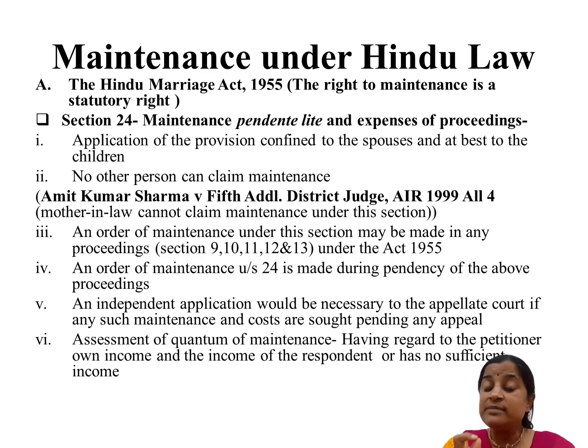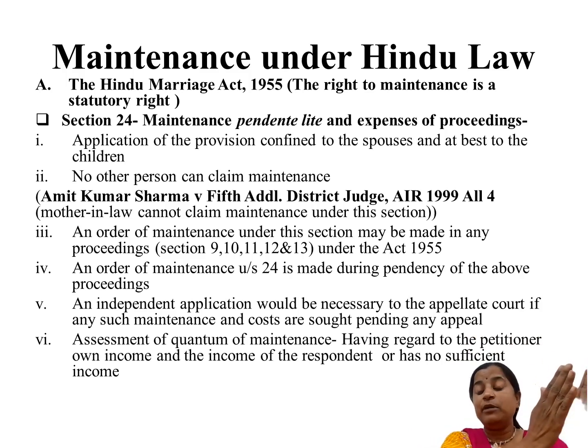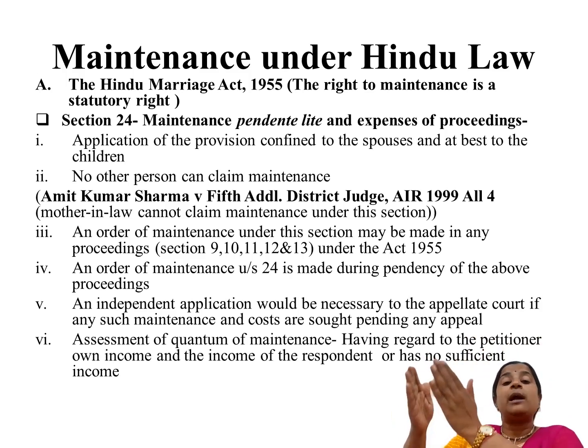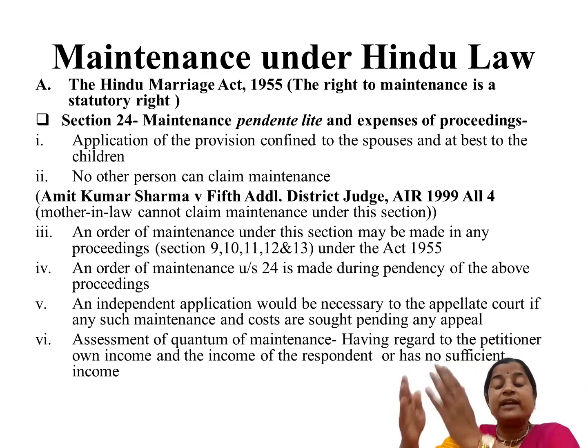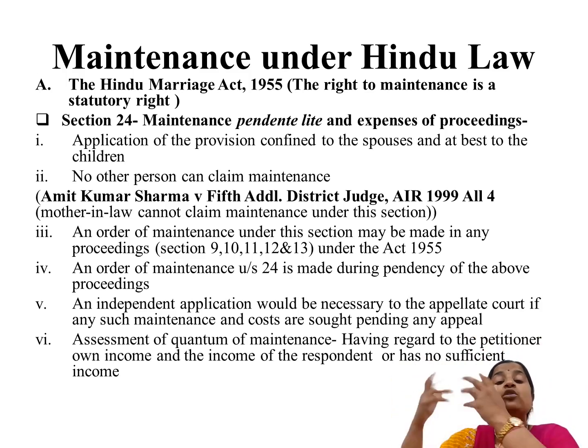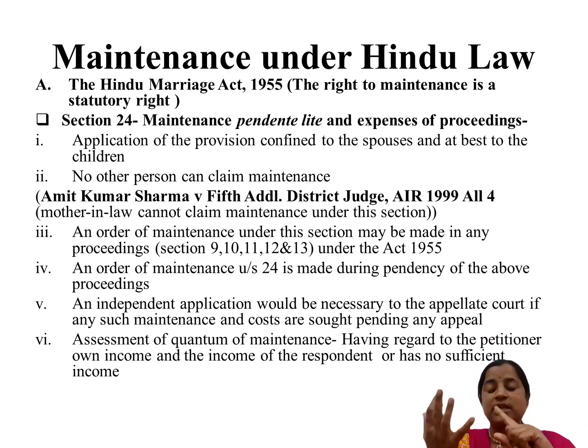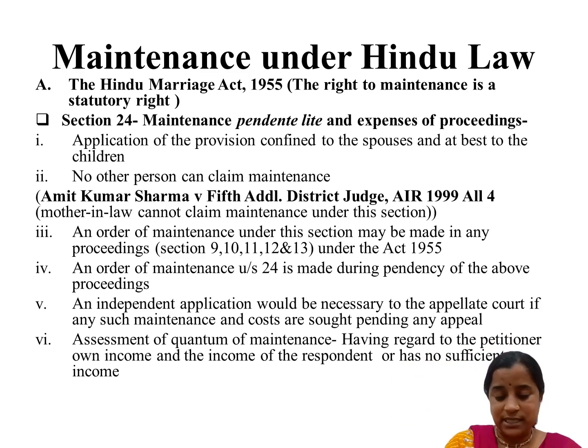So what is mandatorily required? You have to keep in mind that the basic line of difference between 24 and 25 is that 24 is applicable during the pendency of the suit, while 25 is applicable after the complete termination of the suit, that is after the decree of the competent court. For a decree, और decree किसका होना है? 9 का होना है, 10 का होना है, किसी का भी हो सकता है, 9 का, 10 का, 11 का, 12 का, 13 का, इनमें से किसी का भी डिग्री हो सकता है.